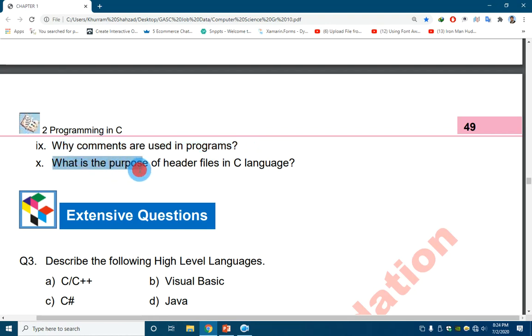What is the purpose of a header file in the C language? A header file contains pre-built code. If we want to use pre-built code written by other developers and experts, we use these header files, and we do not have to write code which is already written in them. So we use the header file and we don't have to code it.